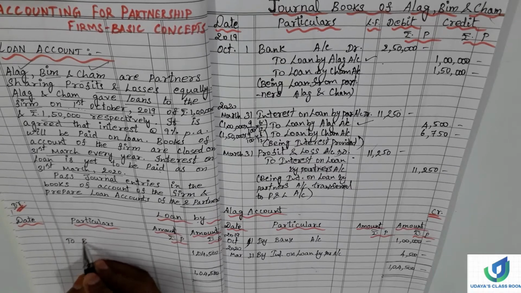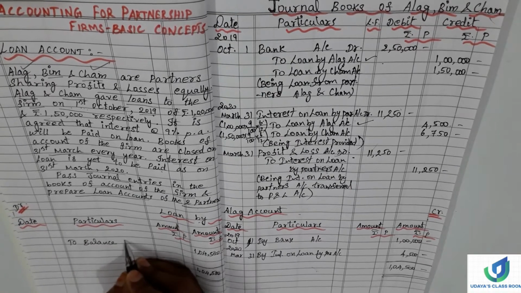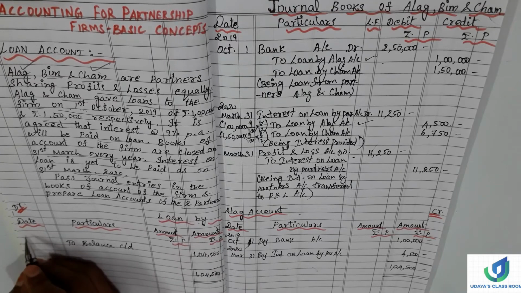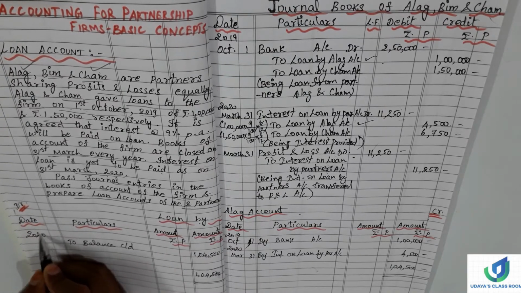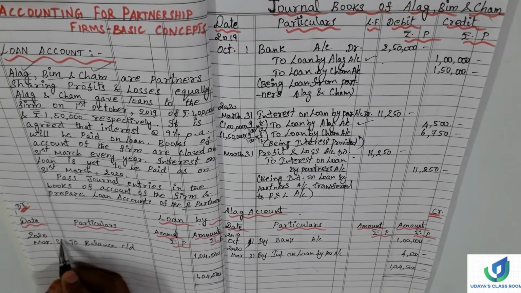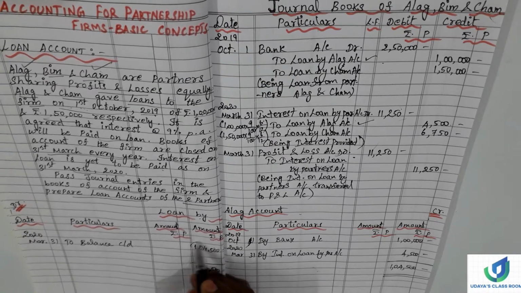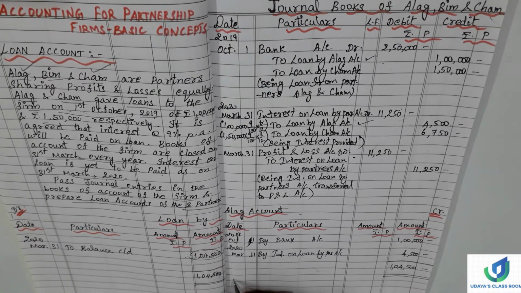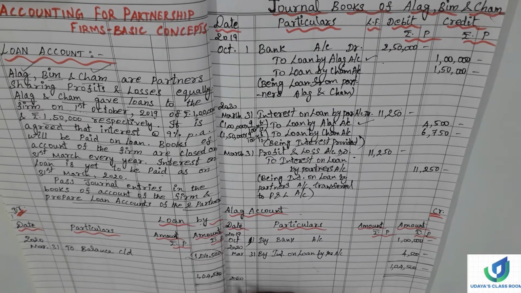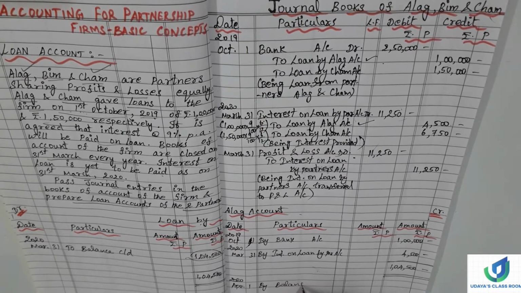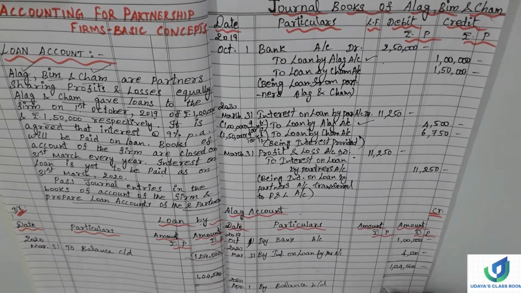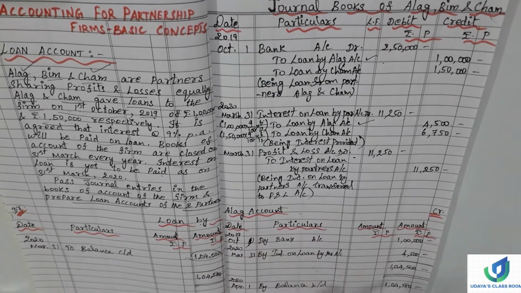To balance carry down, and this would be the closing balance of 2020 March 31st year end. This is the closing balance and this balance would be the opening balance of the next financial year. 2020 April 1 by balance brought down. How much it is? 1,04,500. Now we have completed Alag's loan account.